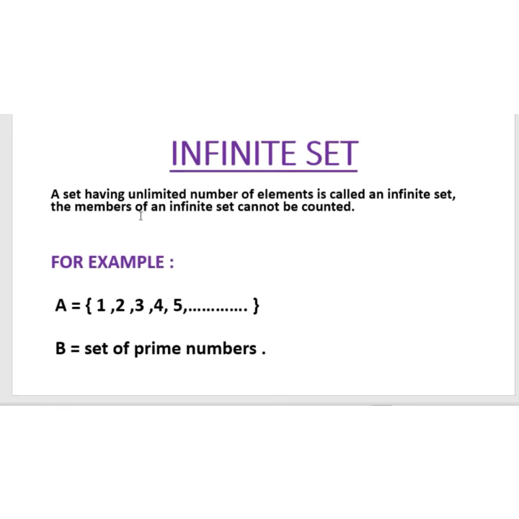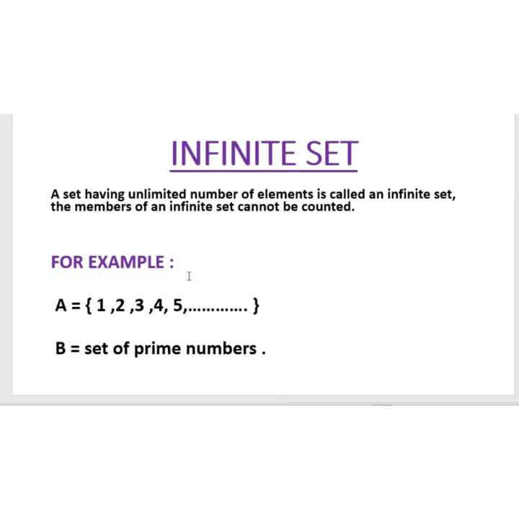Infinite set. A set having an unlimited number of elements is called an infinite set. The members of an infinite set cannot be counted. So the condition for an infinite set is the members in a set should be unlimited and cannot be counted.